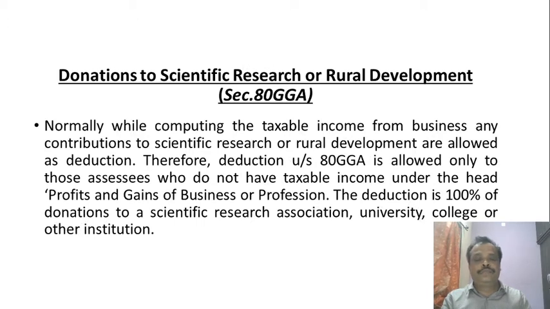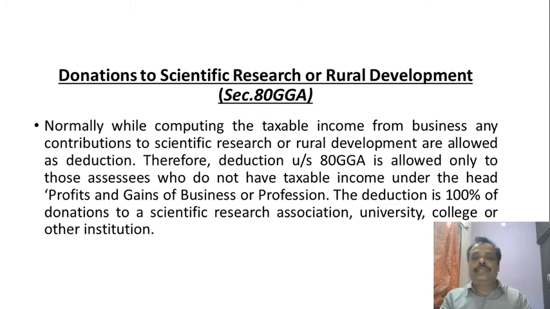Normally, the first one is section 80GGA. 80GGA relates to donation to scientific research or rural development. While adopting change in management, continuous research activity is required because change is inevitable. Change is constant and change is also permanent. We should inculcate proper change in the field of production, distribution and marketing. Therefore, proper scientific research or rural development activity is also very much required for the business.